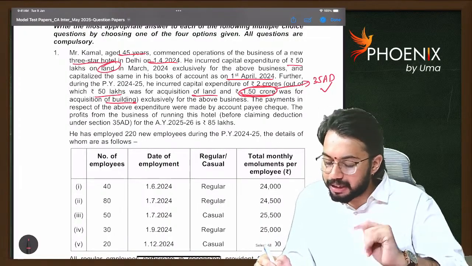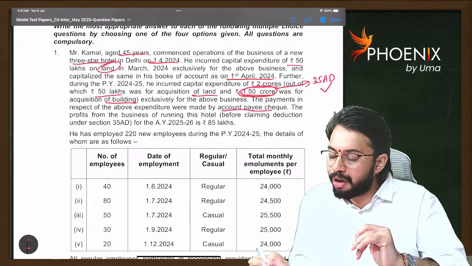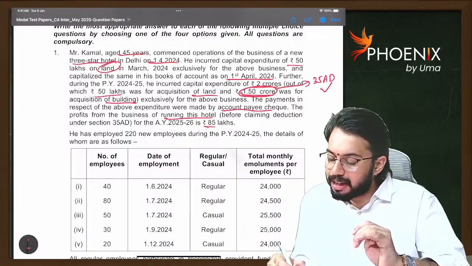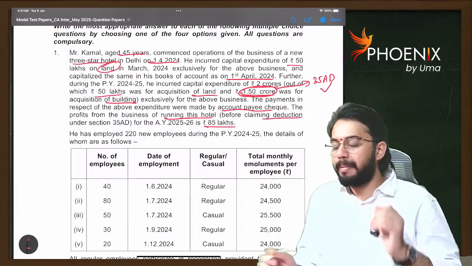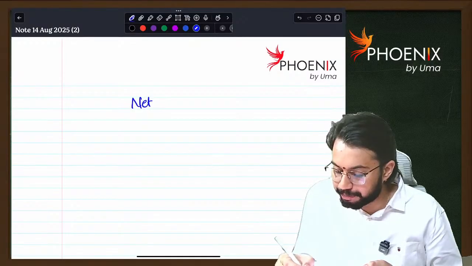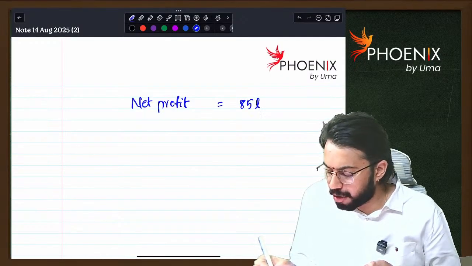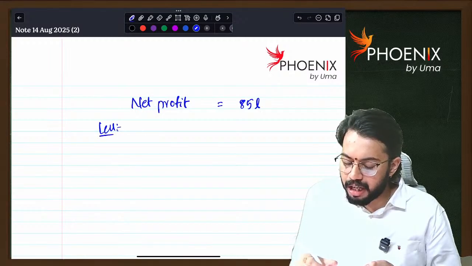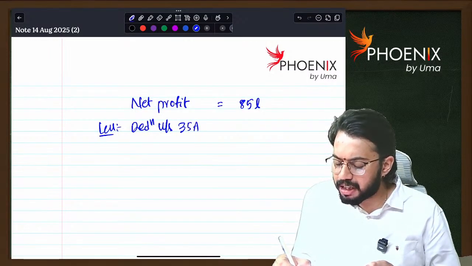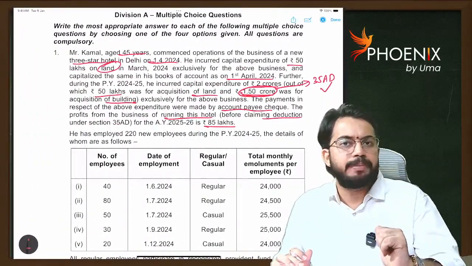Exclusively for the above business, the payments in respect of the above expenditure were made by account payee cheque. The profit from the business of running the hotel was 85 lakhs before claiming deduction under section 35AD. See, how much is net profit? Net profit is 85 lakhs. Now we will reduce the deduction under section 35AD. Tell me how much is the deduction? Whether land expenditure is eligible for deduction?